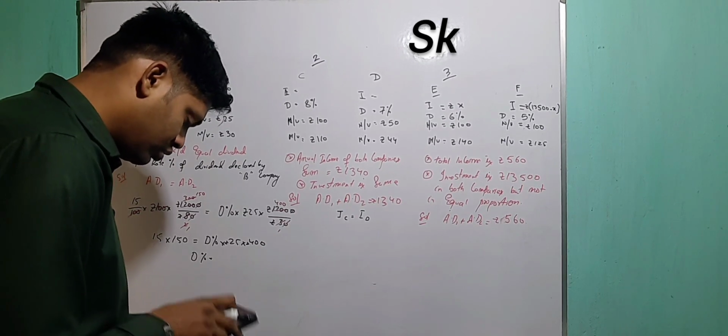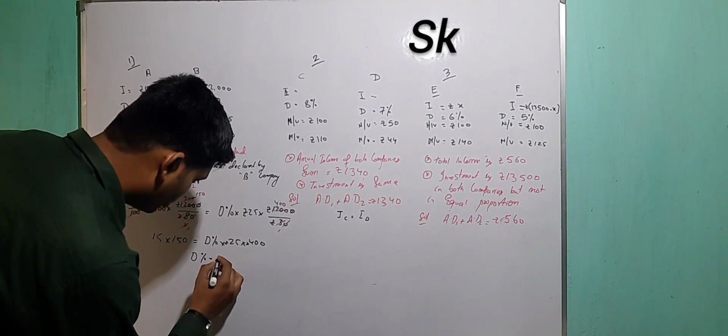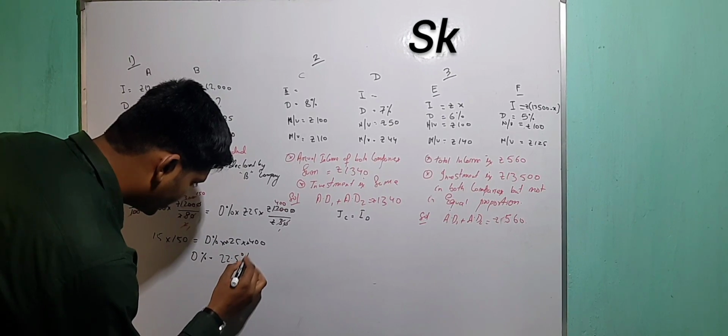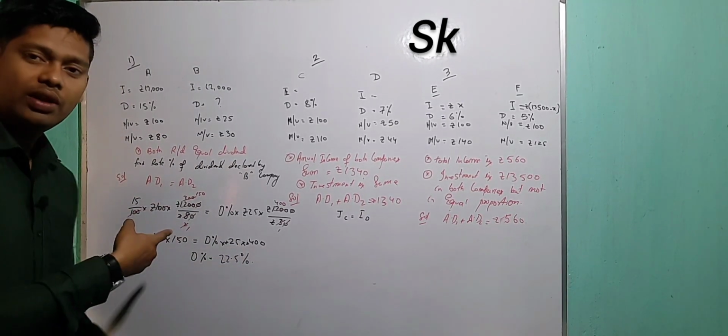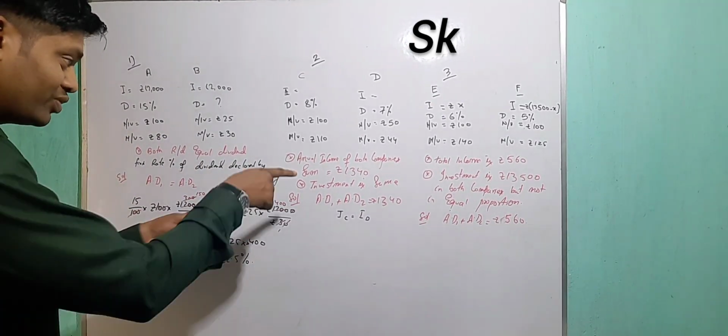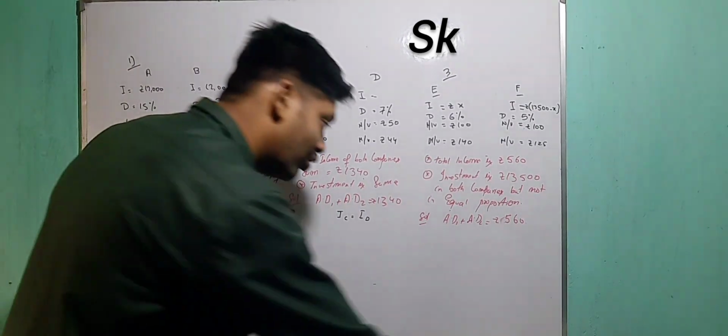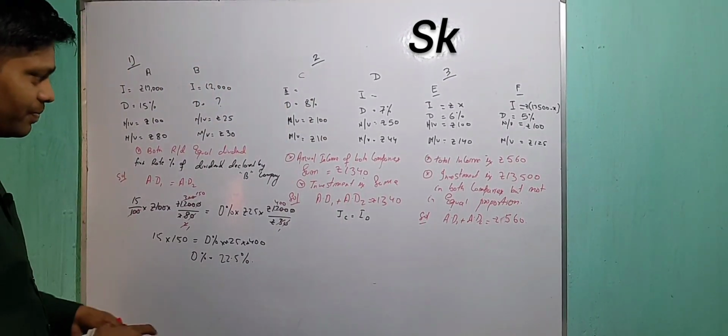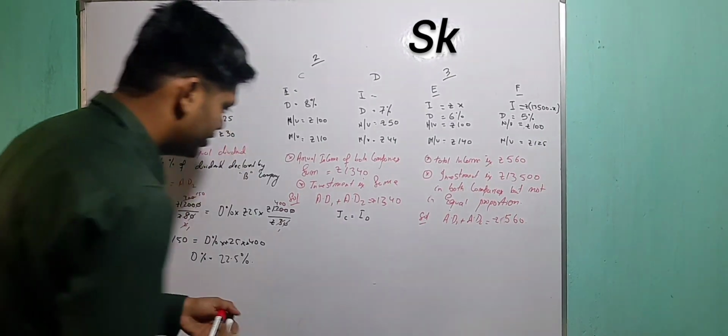Okay, so your answer will be 22.5%. So simple, na? Very simple. But this one is not as simple as this one. It is also more simple. Well, let me see if I have the space or not.